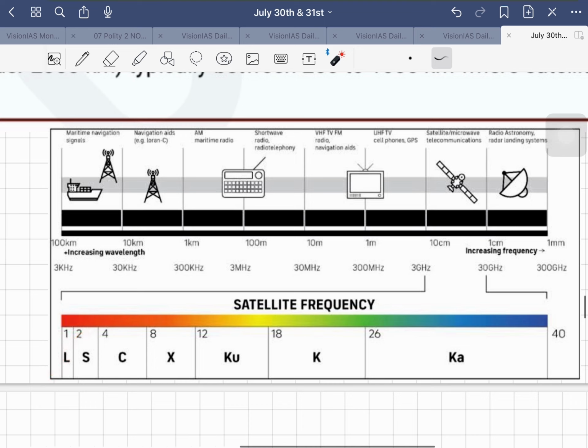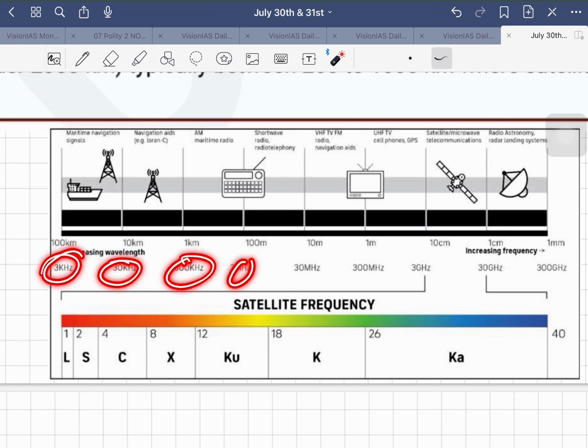L band and S band, right? So we have this L band, C band, X band, KU, K, and all these bands. See, for example, KU and Ka bands are used for DTH. DTH, you know DTH, right? Sun, dish, and everything. So we have, based on this frequency, different bands.